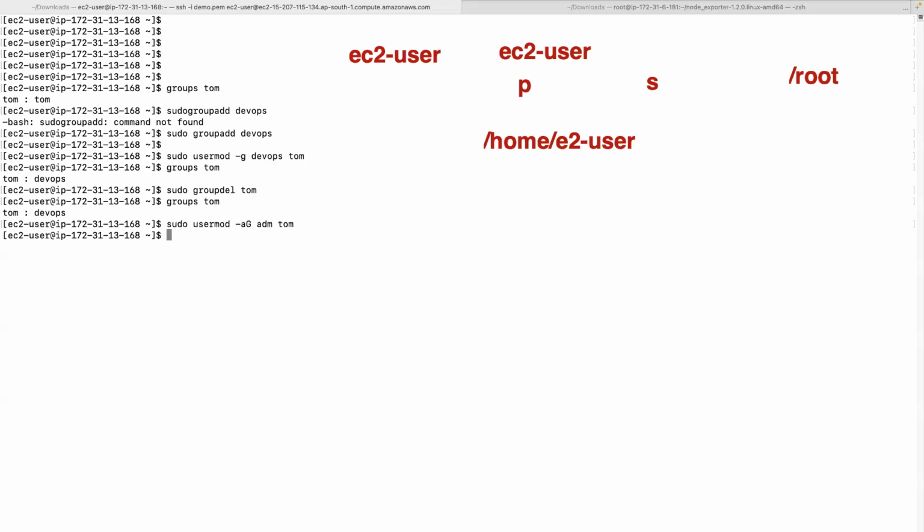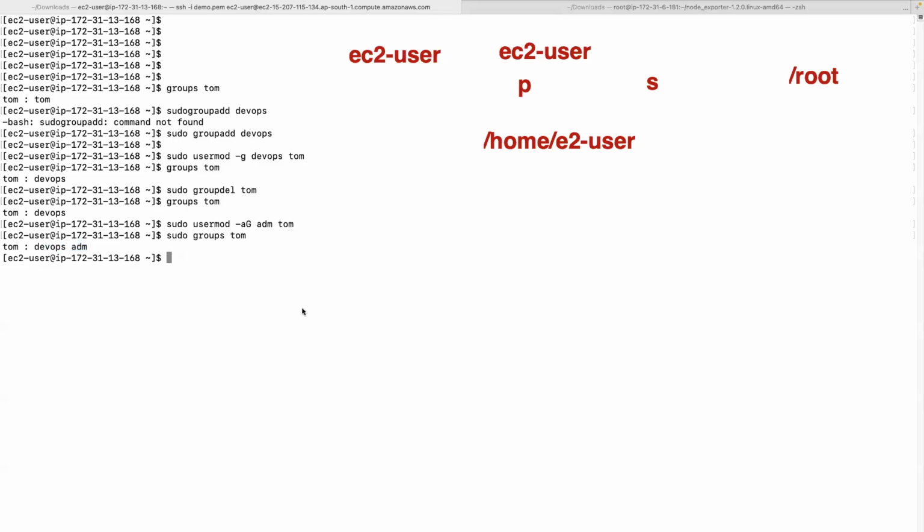Now if you see that, now groups of Tom. Sudo groups tom. Okay, you can see that Tom is added into the DevOps group as well as the admin group. Earlier he was removed from the Tom group but added into the DevOps group. Now he is in both these groups. These are simple manipulations you can do managing your users and groups.